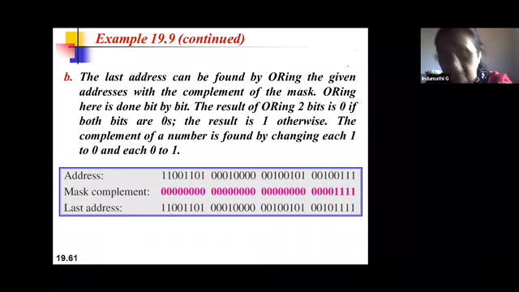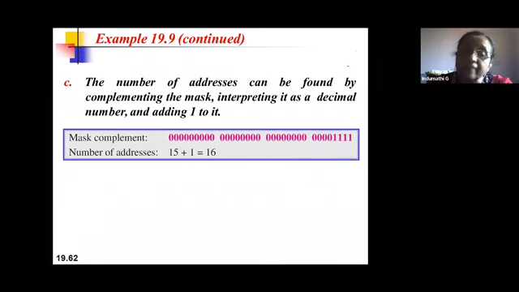Both the answers will be the same and should be the same. Any one method can be used, either the first method or the second method, to find the first address and last address, knowing any of the addresses. Now, how do you find the number of addresses in the second method?